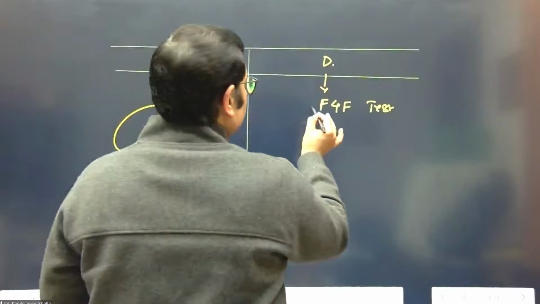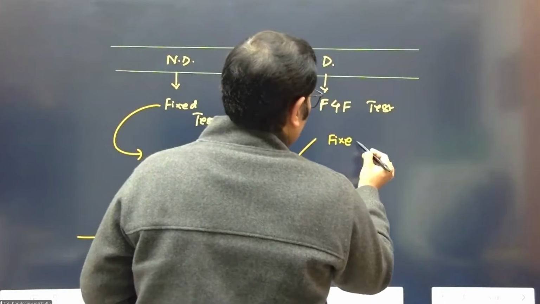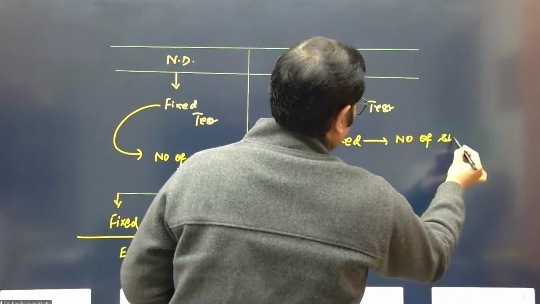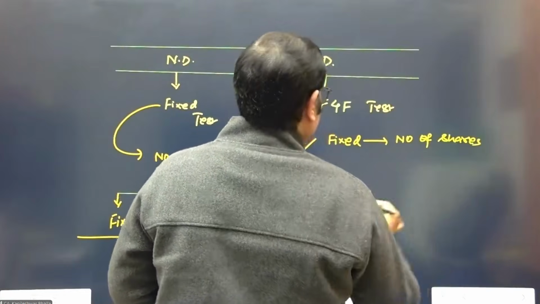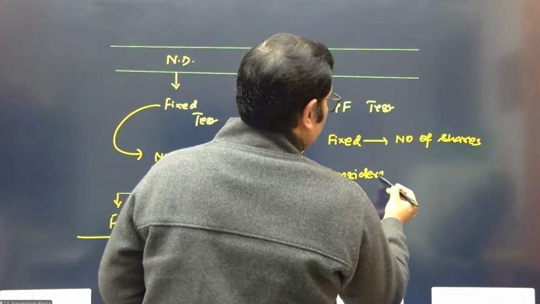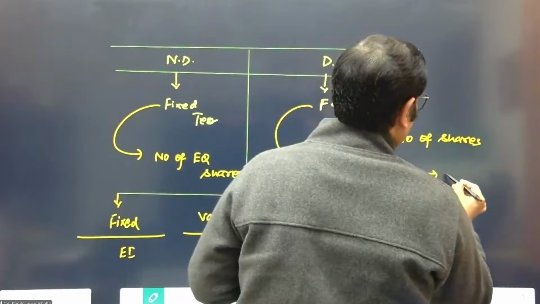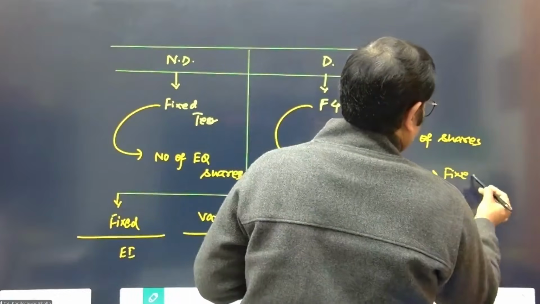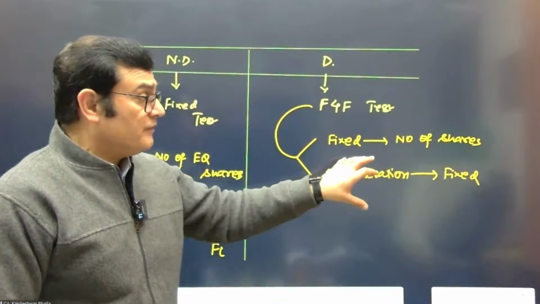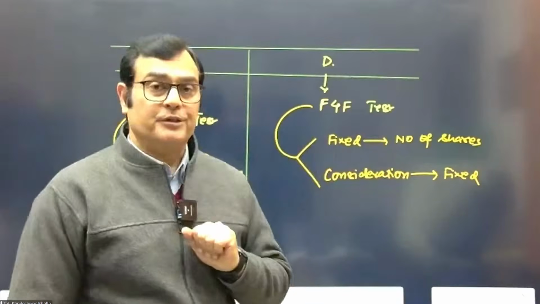In the fixed for fixed test, there are two things to be seen. One is that the number of shares is fixed in nature. The second is the consideration, which is also supposed to be fixed in nature. So you need to see that the consideration received is fixed and the number of shares issued against that consideration is fixed.